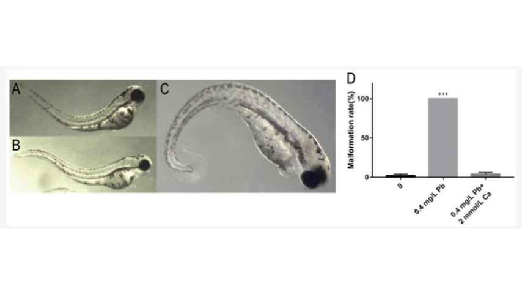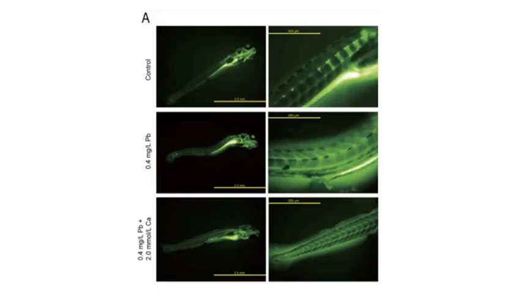A calcium rescue group was introduced, where 2 millimole per liter of calcium was used as a rescue method for the 0.4 group. This group showed a similar malformation rate to the control group, meaning that calcium was successfully able to counter the effects of lead on spinal curvature. The control group, the 0.4 group, and the 0.4 group with calcium all underwent calcein staining at 120 HPF to monitor ossification and somite formation.